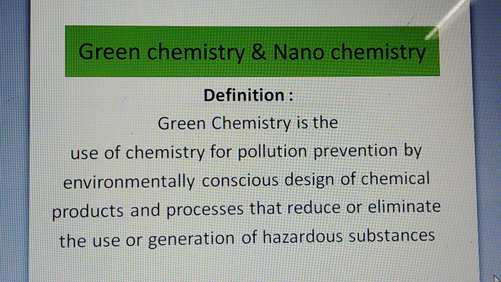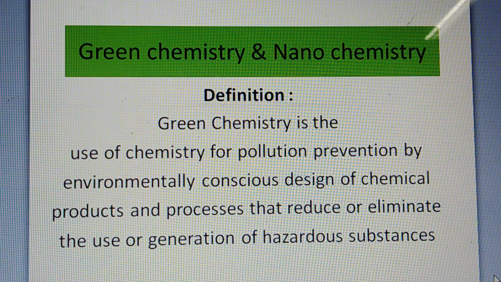This green chemistry part is related to the use of substances or matter which is obtained from natural resources. So we should behave eco-friendly with the environment, and we use all the chemicals and processes which occur naturally or come from natural products.